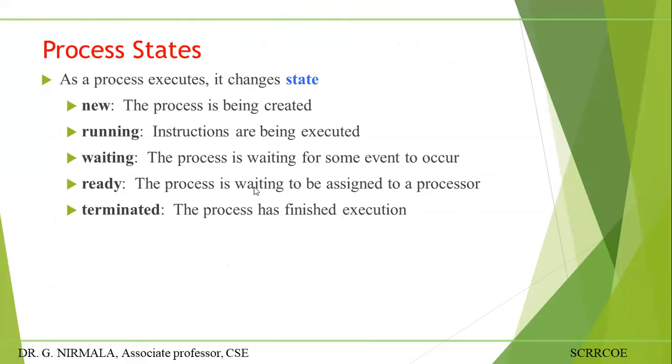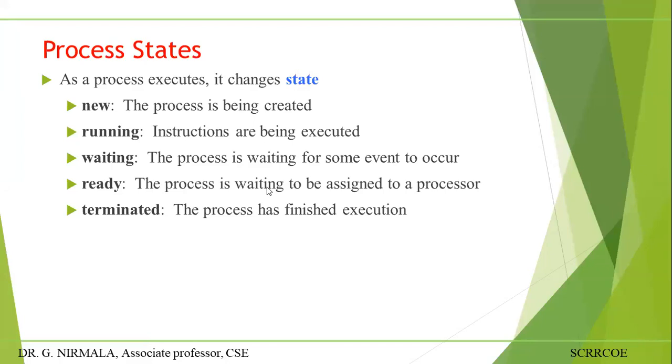Then process states. As a process executes, it changes its state. Normally, every process initially has only two states. One is running state, second one is not running state. It is called the two process state model or two state process model. One is running state, second one is not running state. Then you have the three process state model: running state, not running state, waiting or blocked state. That is called the three state process diagram. The two state process diagram indicates only running state and not running state.